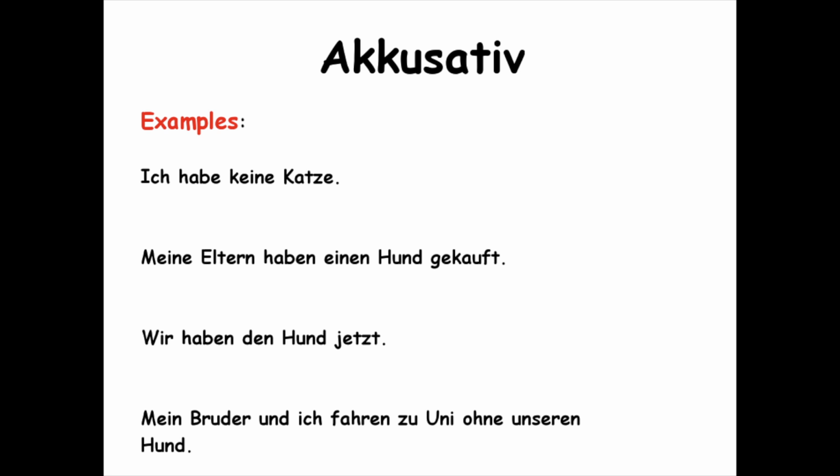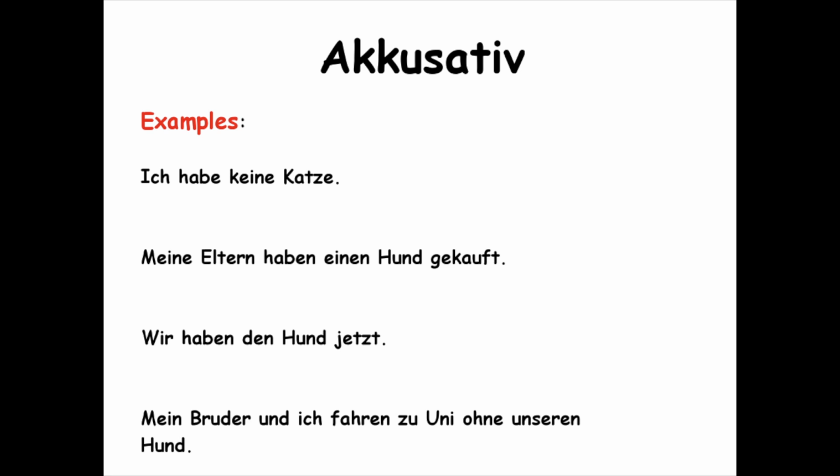So, let's break that down. Meine Eltern is the subject, and they bought, haben gekauft, einen Hund. So what did they buy? They bought a dog, making the dog the direct object. And you see with einen, it's not ein, because Hund is a masculine word, modifying the article used before it.